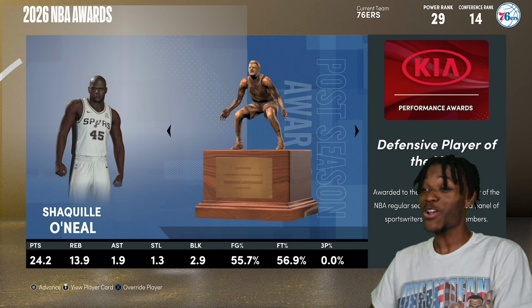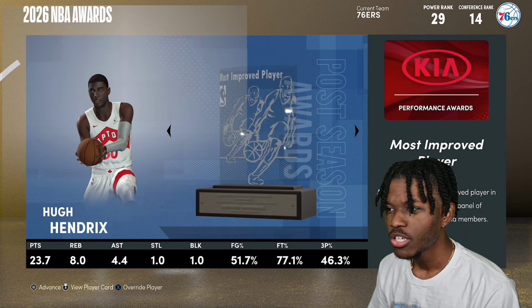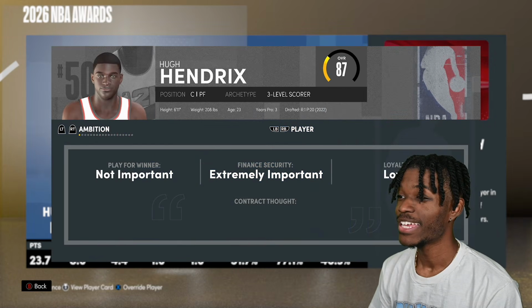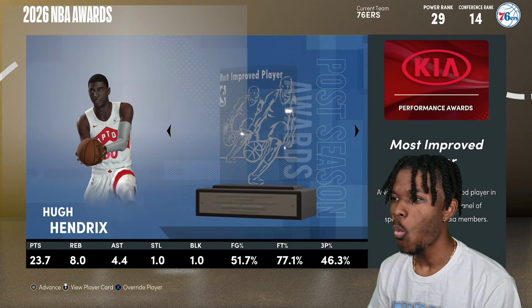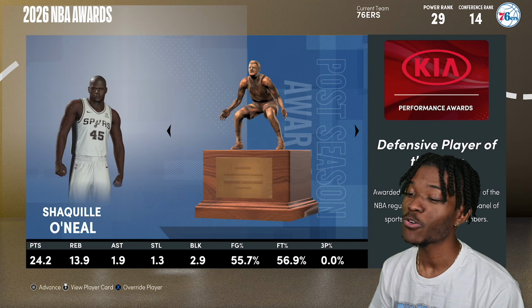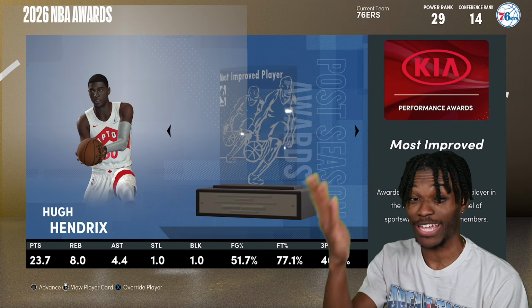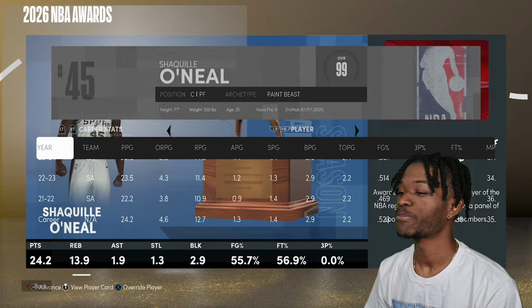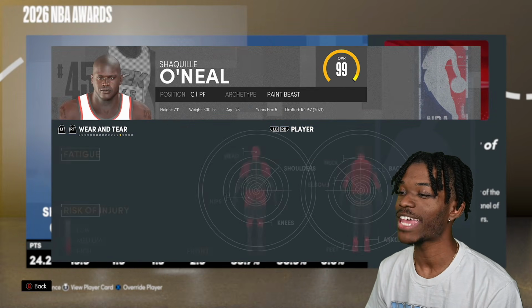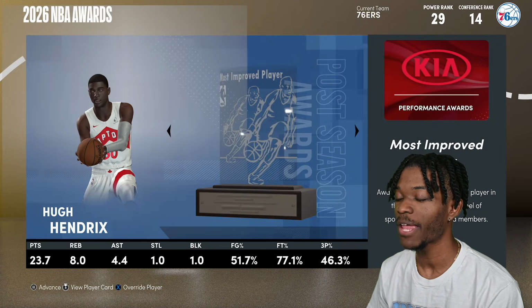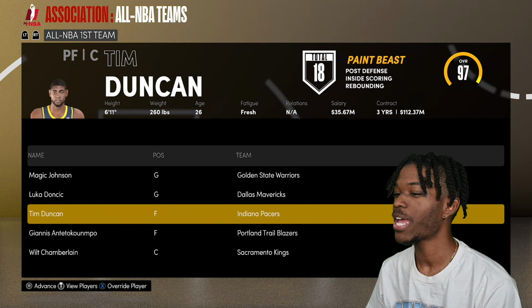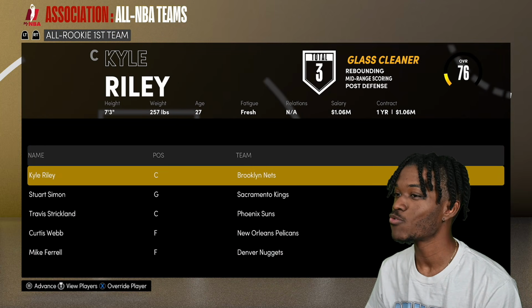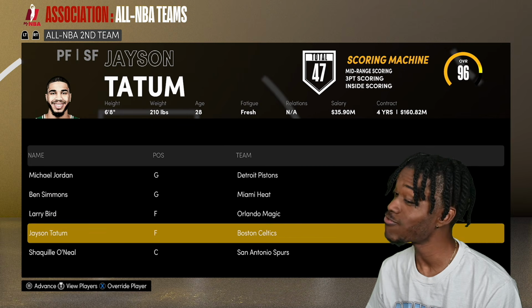Shaq, Defensive Player of the Year. Okay, add it to the... Hugh Hendricks, that's a fire name. Hugh Hendricks is a fire name. Wow. I gotta admit, that's a fire. Shaq wins Defensive Player of the Year, which is great for his resume. I hope that Defensive Player of the Year nod got them into the playoffs finally, because people are starting to question you, Shaquille. I'm gonna be honest, they're starting to question you because you ain't made the playoffs just yet.